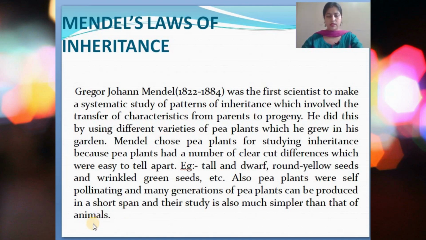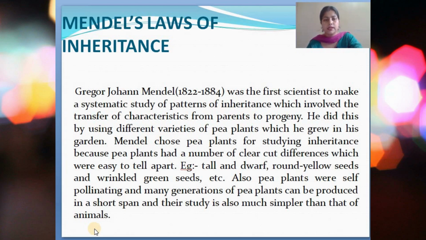So as we have already discussed the important terms, now we will learn in detail about heredity and the various laws associated with heredity. So first we will come to Mendel's laws of inheritance. Gregor Johann Mendel was a scientist. He was the first scientist to make a systematic study of the patterns of inheritance, which involved the transfer of characteristics from one generation to the other, that is from parents to their offsprings or progeny.